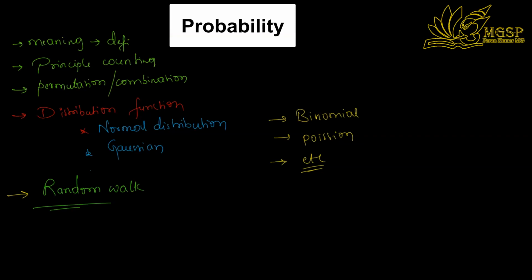Next, we will be seeing the two types of distribution: one will be discrete random distribution, and one more will be continuous random distribution.